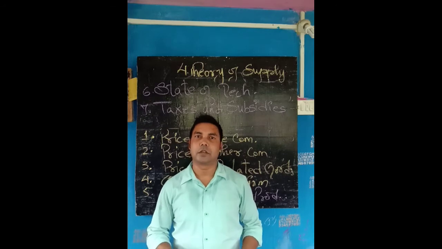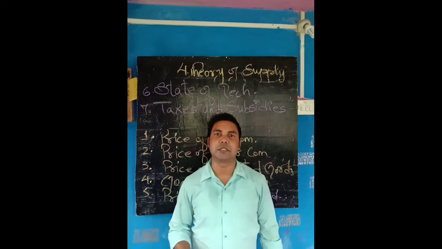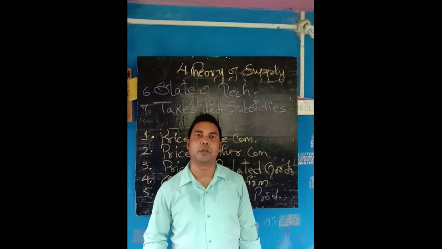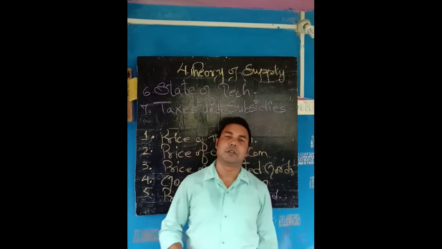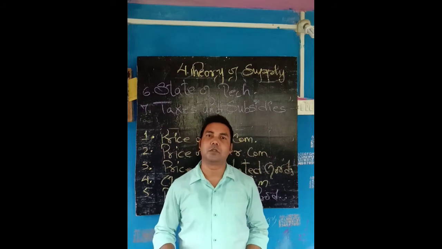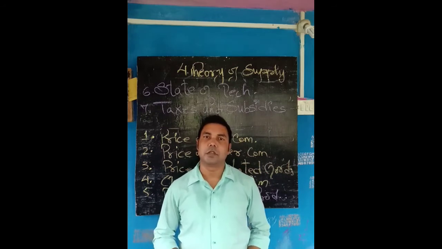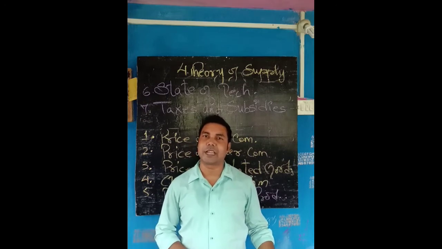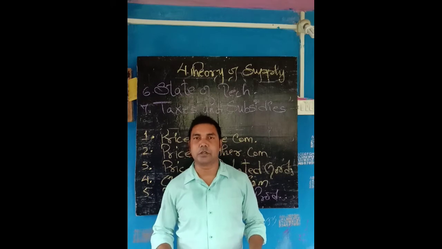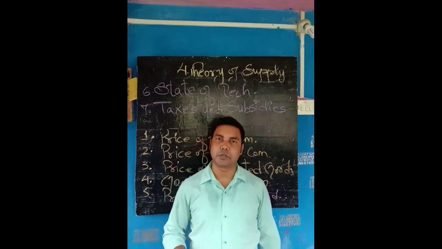Even the cotton is produced by the farmer. The cotton cultivation will be much in the market because the price is increased in the market, and the farmer will be getting more profit. So the production of the cotton will be much more in the market. Okay, so price of related goods, substitute goods and the joint goods. The joint goods are used together, and substitute goods are the goods which are used in place of other goods.